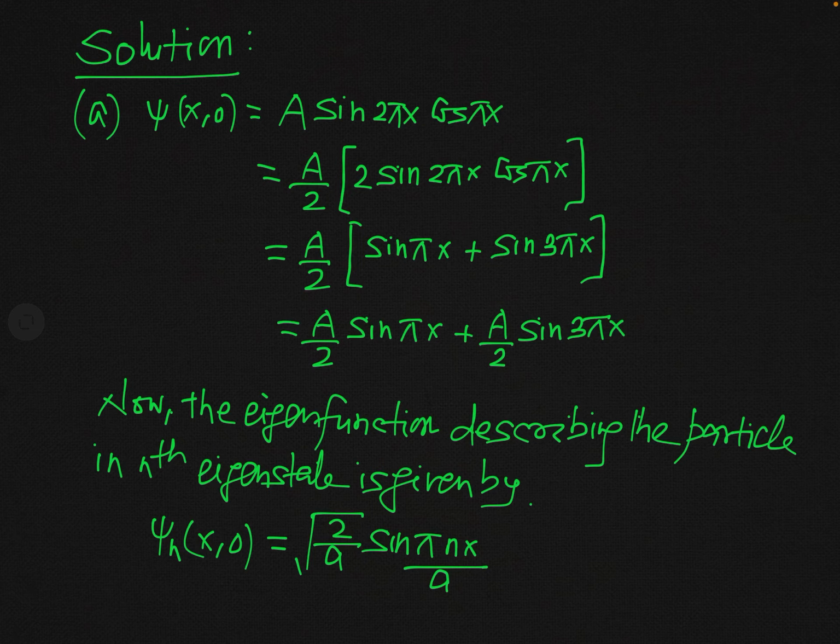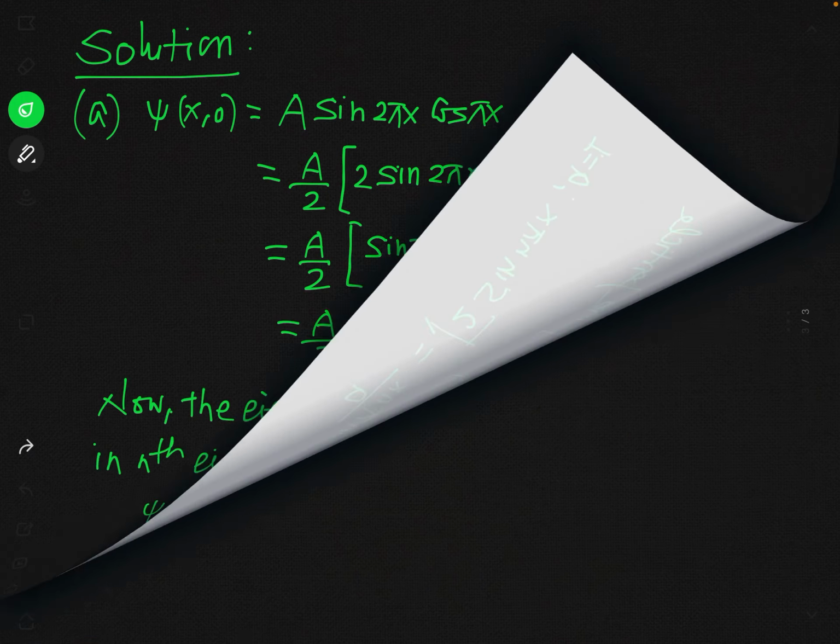But as this potential well is of unit length, you may write this as root 2 sin n pi x, because it is given in this problem that a is equal to 1. It means the potential box is of unit length, or you can say unit width.